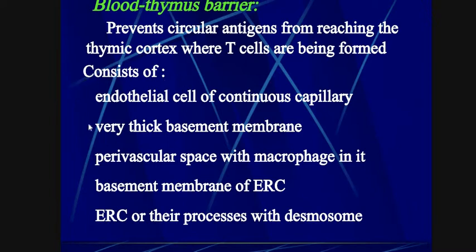It consists of endothelial cells of the continuous capillary and a very thick basement membrane. In this region, the basement membrane is very thick.